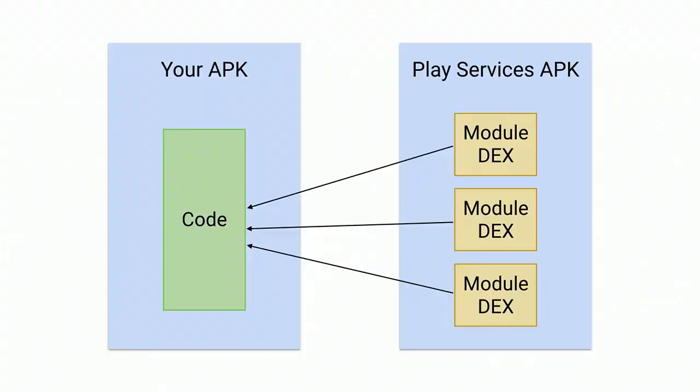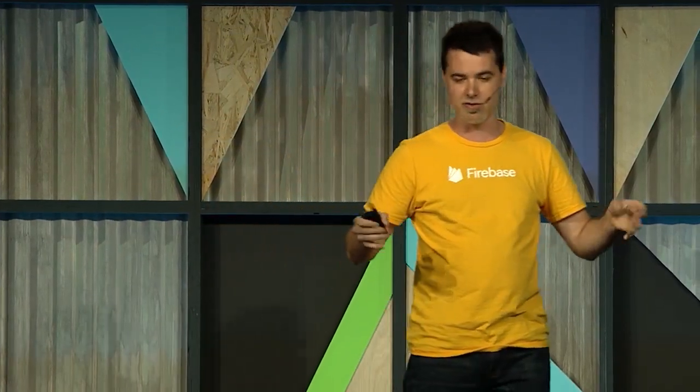What this means for your app is your APK and your code can now link directly into the modules that are in Firebase or that are in Play Services. So when you use Firebase, a lot of times you're actually referencing code that lives within Play Services. That code is being pulled directly into your app, not physically, but in terms of linking. You can think of it kind of like a shared library. Now this is great because you don't have to go through a binder interface to get things done like you did with Play Services previously.